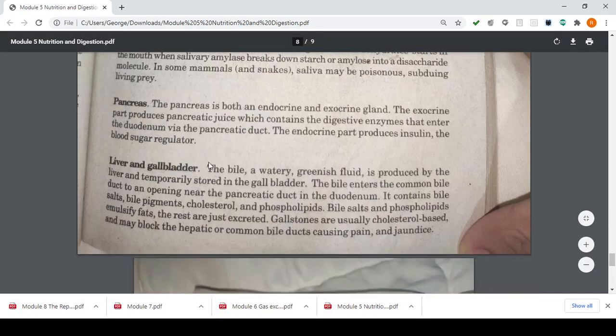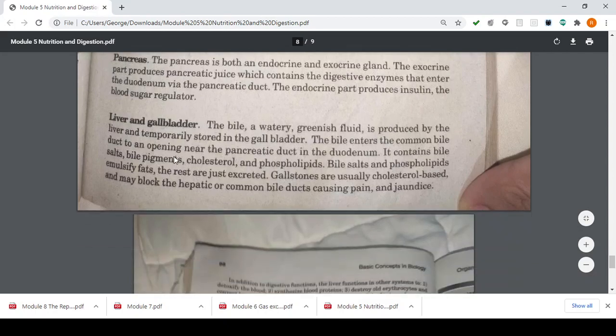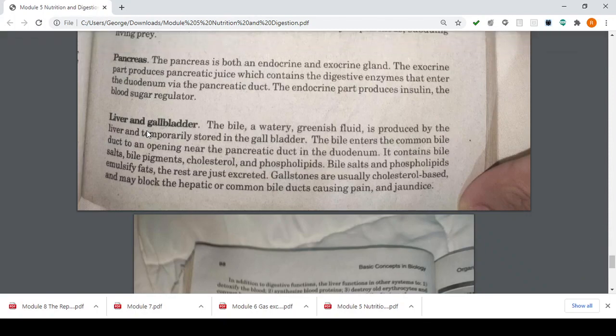Okay? Next, you have your liver and gallbladder. The bile, a watery greenish fluid, is produced by the liver and temporarily stored in the gallbladder. The bile enters the common bile duct through an opening near the pancreatic duct in the duodenum. It contains bile salts, bile pigments, cholesterol, and phospholipids. Bile salts and phospholipids emulsify fat, and the rest are just excreted.